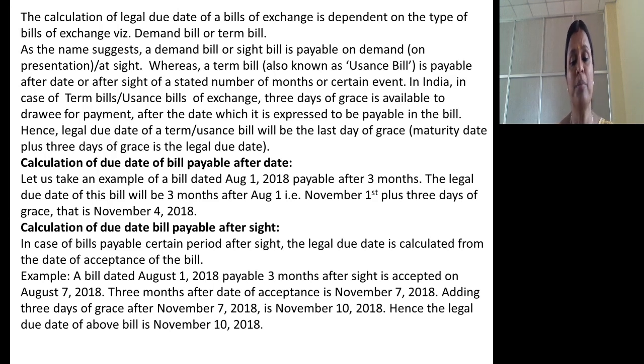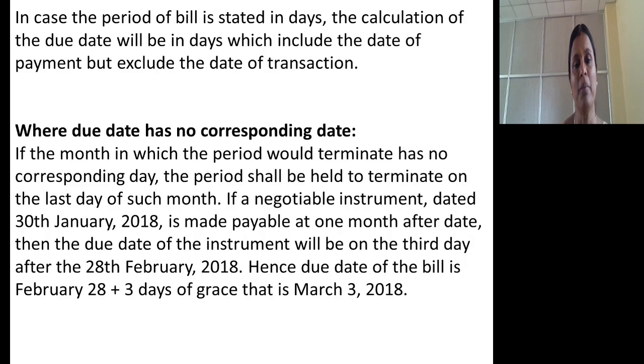Calculation of due date of bill payable after sight. In case of bill payable a certain period after sight, the legal due date is calculated not from the date of drawing the bill but from the date of acceptance of bill. A bill dated August 1, 2018 payable 3 months after sight is accepted on August 7th. The 3 months after date of acceptance is November 7th. August 7 plus 3 months is November 7. Adding 3 days to November 7th will become November 10th. Hence the legal due date of the bill is November 10th.